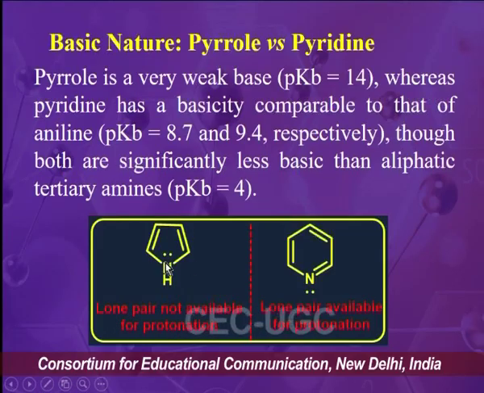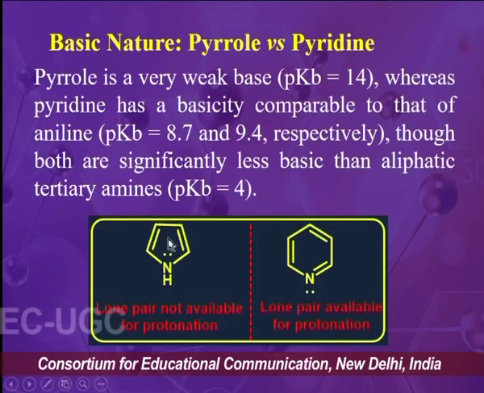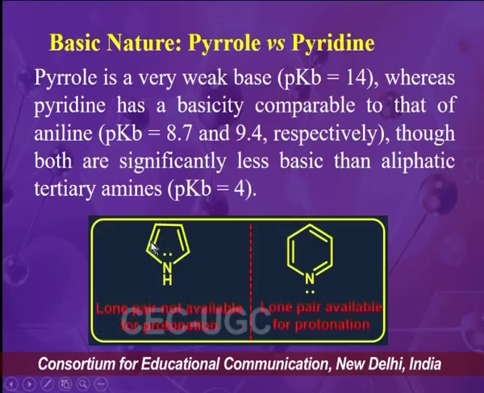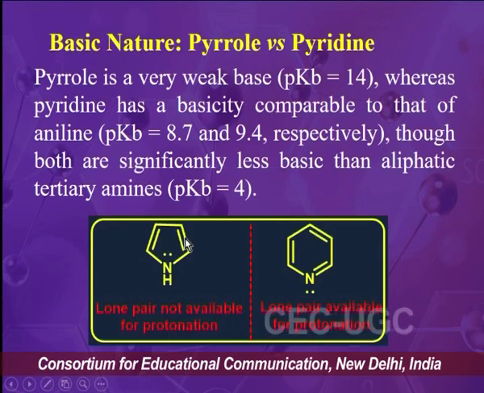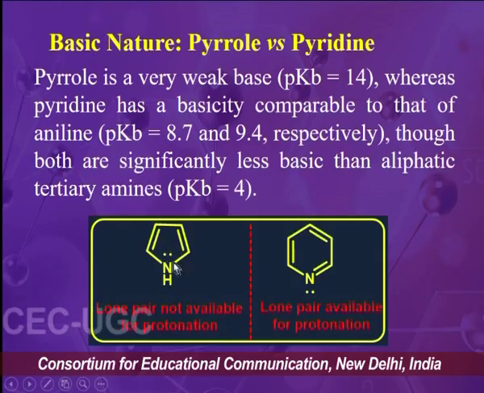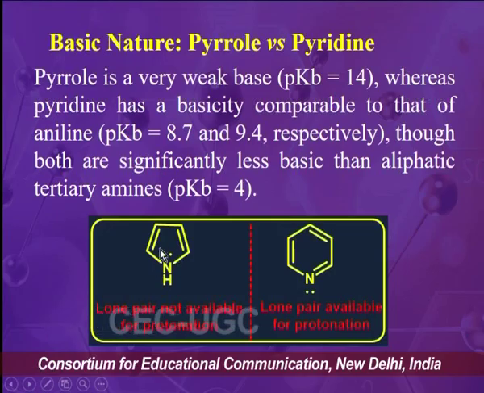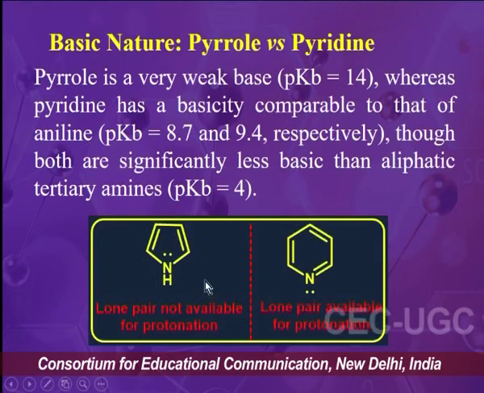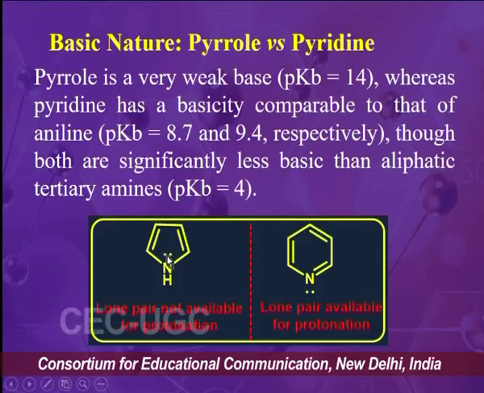What is happening? This lone pair of electrons is a part of the aromatic sextet. There are 2 pi electrons of this double bond, 2 pi electrons of this double bond, making 4 pi electrons, and this lone pair of electrons also participates in the aromaticity of the pyrrole molecule. So in total there are 6 pi electrons, and that's why this lone pair is not available for the basic nature of pyrrole.